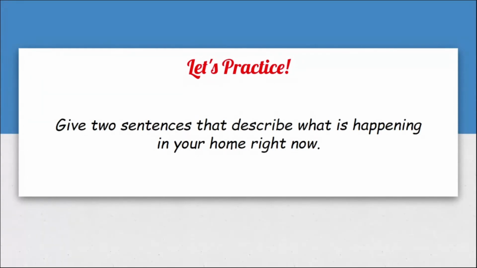So there you go. That is the present progressive affirmative form of a sentence. It's easy, right? Yes, ma'am. All right. For the last time, what is the structure of a present progressive affirmative sentence? The be verb plus the ing form of the base verb. All right. Very good.